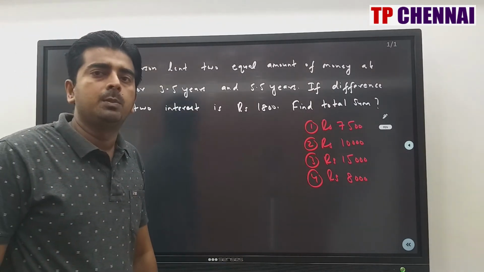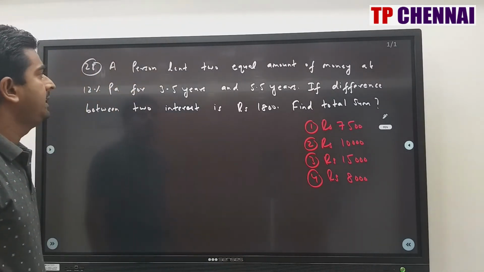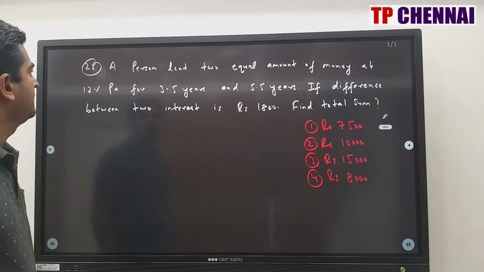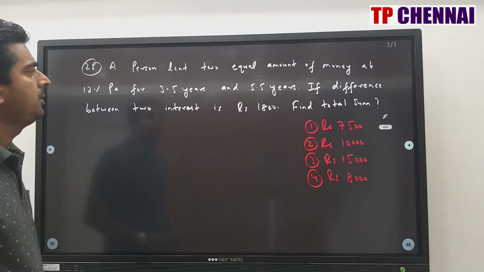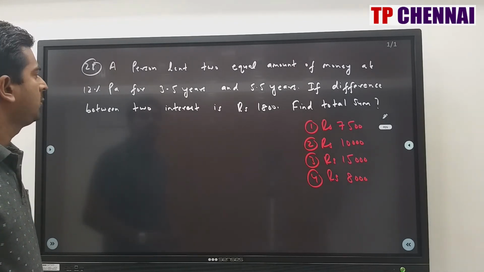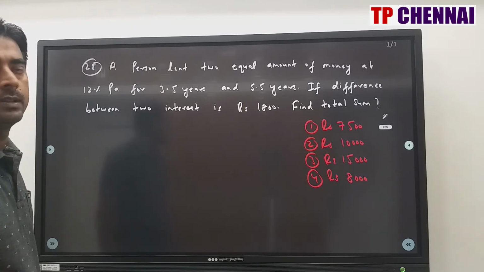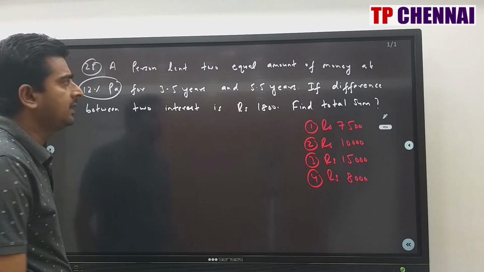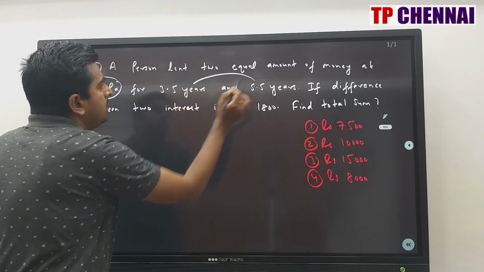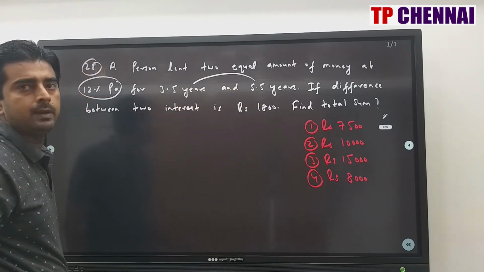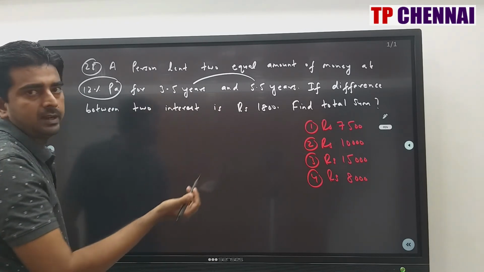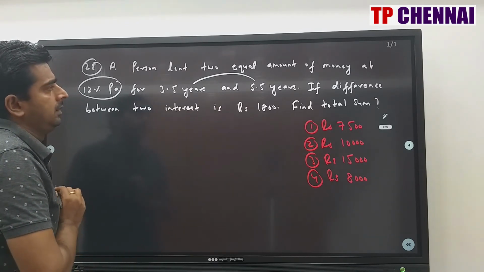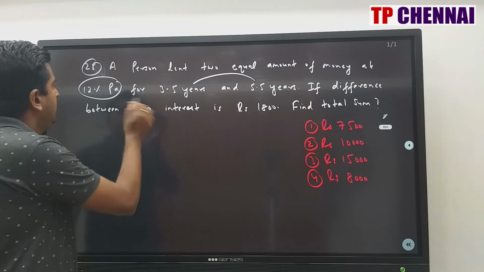So now we'll see question number 28. A person lent two equal amount of money at 12% per annum for 3.5 years and 5.5 years. If the difference between the total interest is rupees 1800, find the total sum. So in both the cases, rate of interest is constant, which is 12%. Directly take the difference of this number. What is 5.5 minus 3.5 years? 2 years. 12%, right? Into 2.